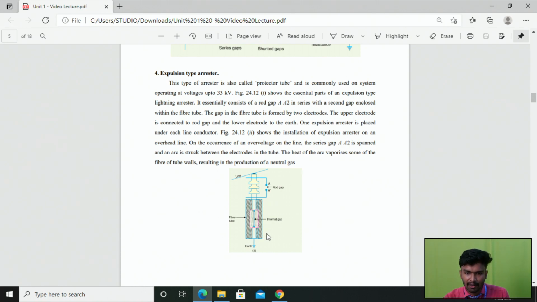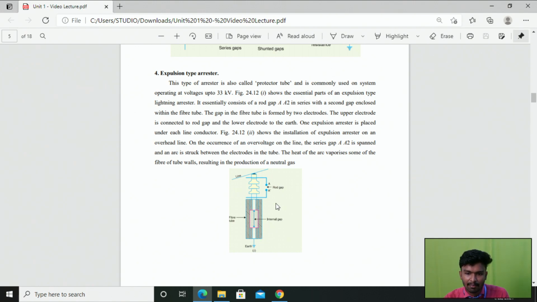The gap in the fiber tube is formed by two electrodes, right? The upper electrode is connected to the rod gap and the lower electrode is connected to the ground. So as I said before, here we have two electrodes. One is connected to the transmission line and the other is connected to the ground, right? One expulsion arrestor is placed under each line conductor. So under every line conductor we have to install one expulsion arrestor, right? In the installation of the expulsion arrestor on the overhead line, which is shown here, this is an installation diagram. See, on the occurrence of any overvoltage on the transmission line, what will happen?